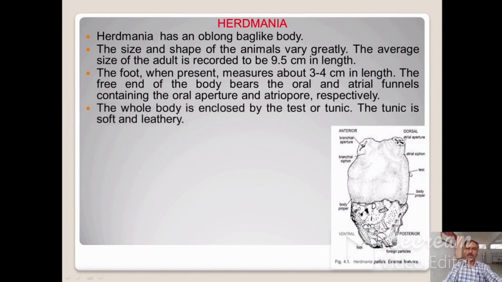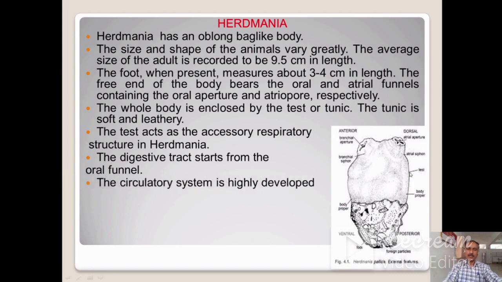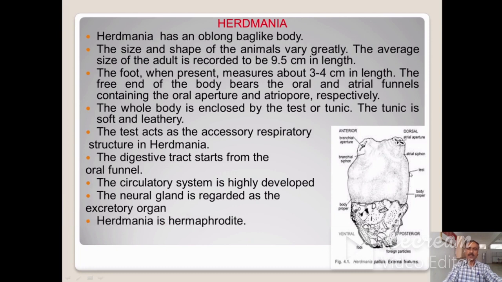The whole body is enclosed by the test or tunic. The tunic is soft and leathery. The test acts as the accessory respiratory structure in Herdmania. The digestive tract starts from the oral funnel. The circulatory system is highly developed. The neural gland is regarded as the excretory organ. Herdmania is hermaphrodite.